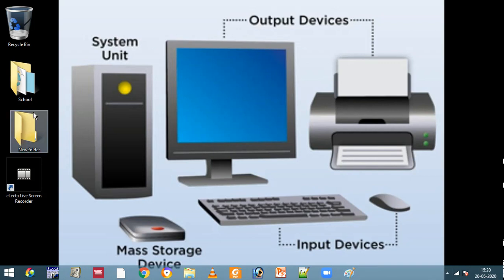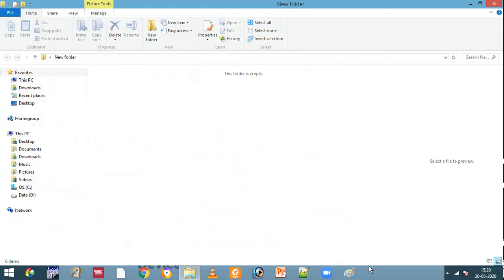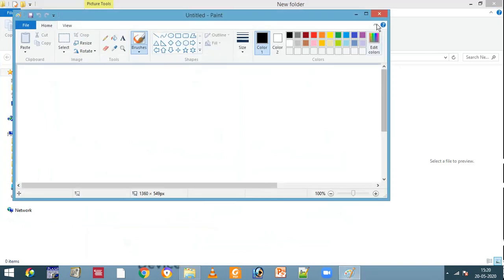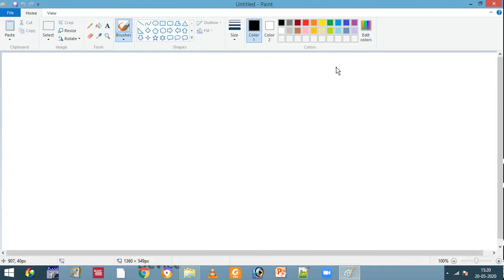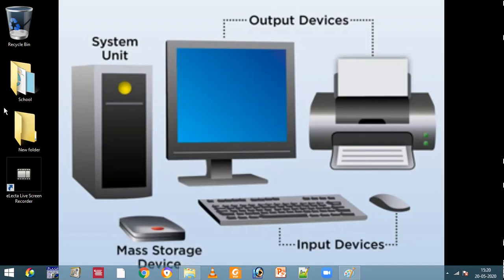Fine. See now, we'll open two or three things. The new folder is open, and I'm opening MS Paint also. Now like this we have opened, suppose, 4 or 5 programs or files, and we want to go to the desktop. Then every file or program we have to close, then we come to the desktop, right?